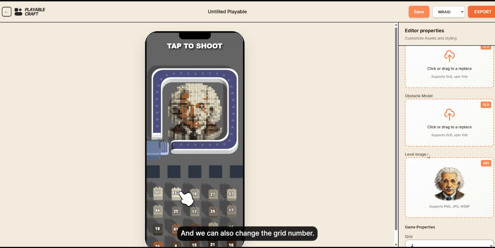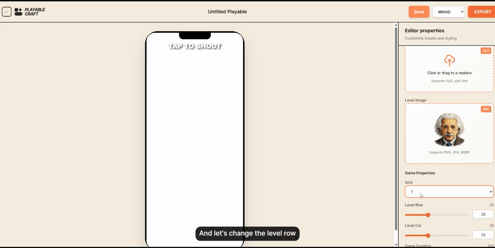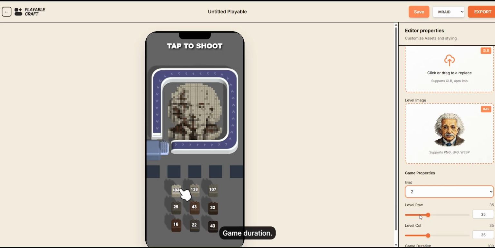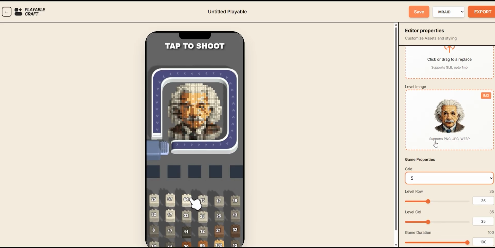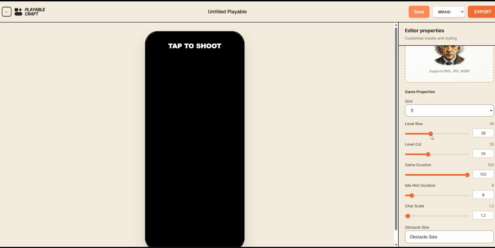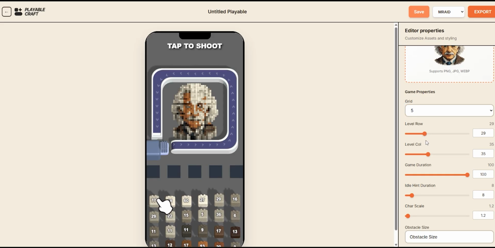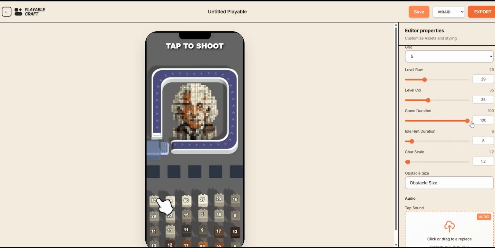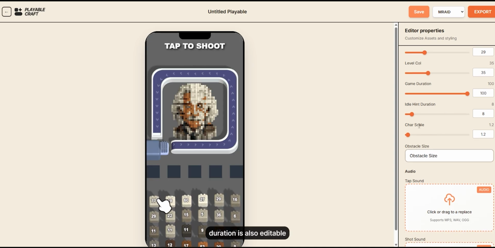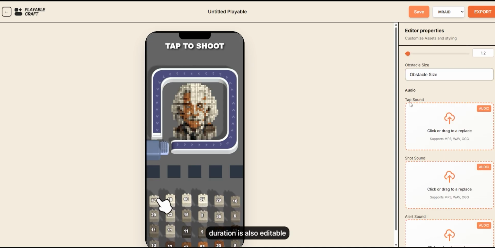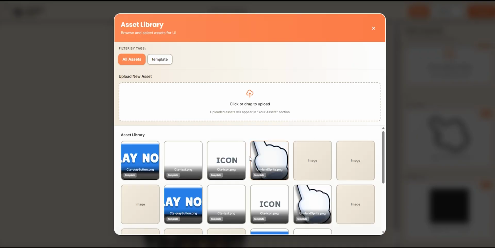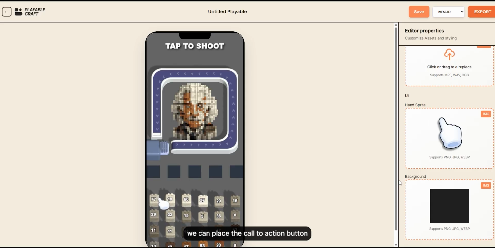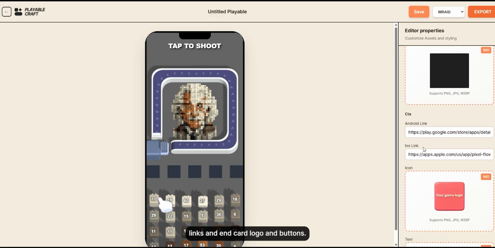And we can also change the grid number, and let's change the level row and columns, game duration. The idle hint duration is also editable. And let's change the tutorial hand to another hand. In the next section, we can place the call to action button links and end card logo and buttons.